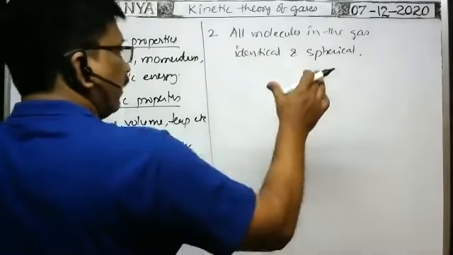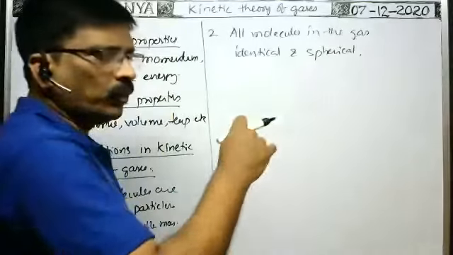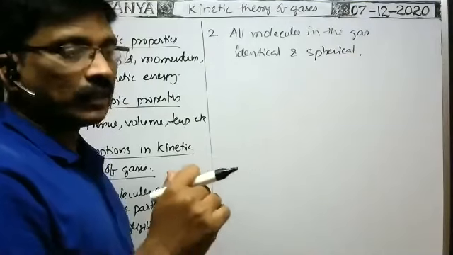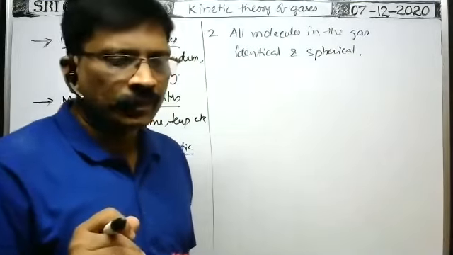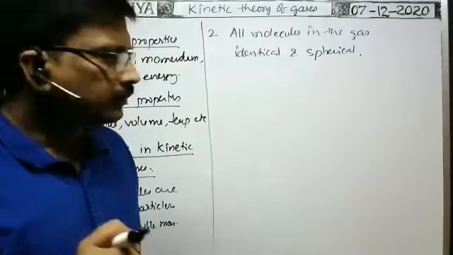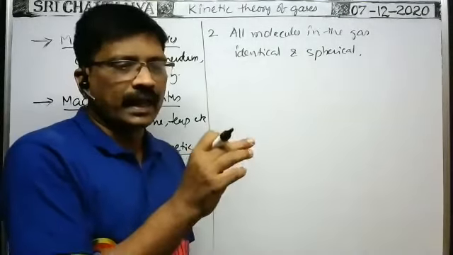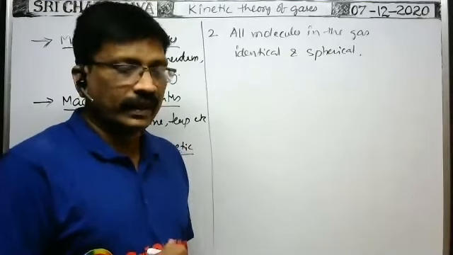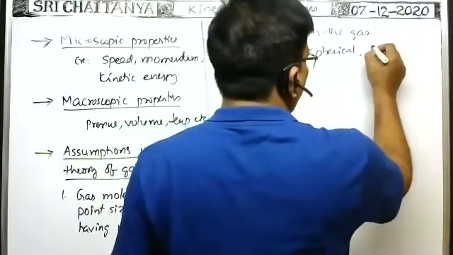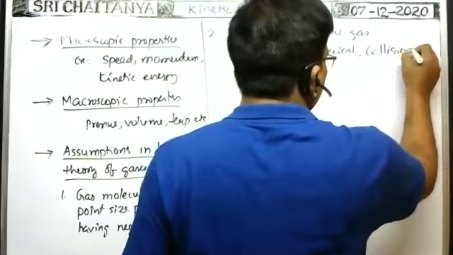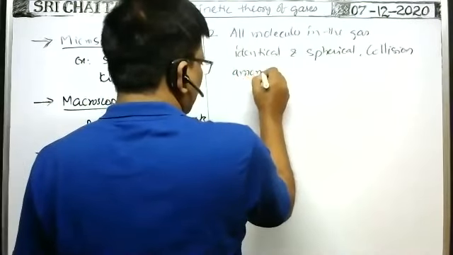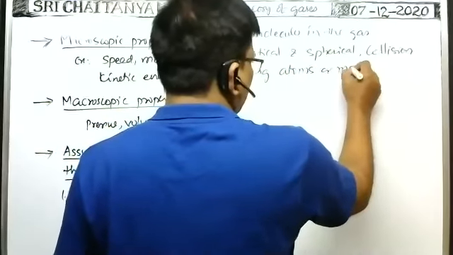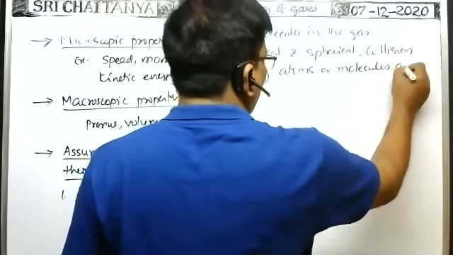Whenever, in case of gases, the molecules are moving in different directions, collision takes place among the atoms or molecules. What are the types of collisions that take place among the atoms or molecules in a gas? Elastic, yes. Here the collisions among atoms or molecules are almost all elastic.